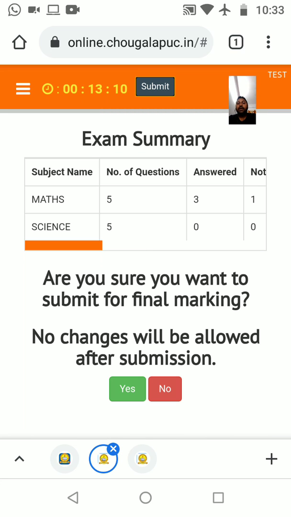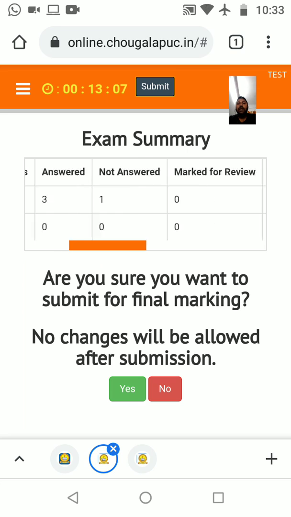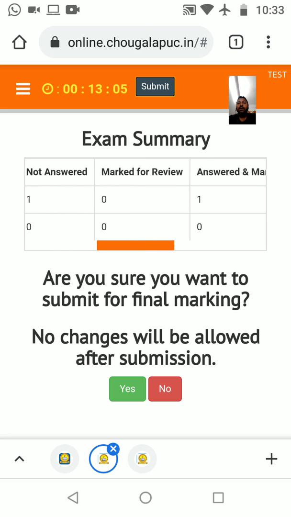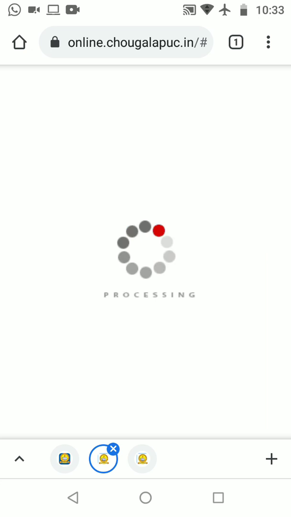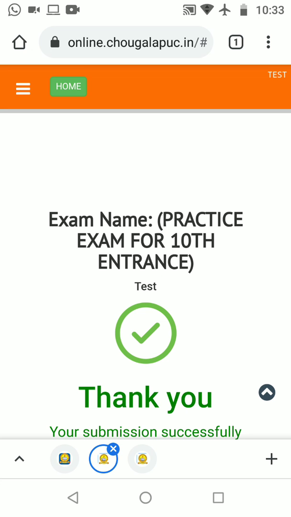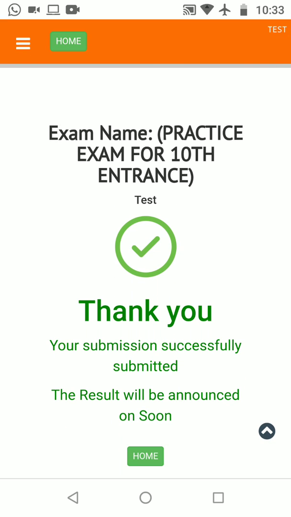Once you click on submit, it will show how many questions you have answered, how many are not answered. Are you sure you want to submit for final marking? If you click on yes, no changes will be allowed after submission. For final submission, you have to click on yes. Your result will be submitted and stored on the server. Thank you, submission successful, and the result will be announced soon. Once you have submitted your exam successfully, please click on the home button.